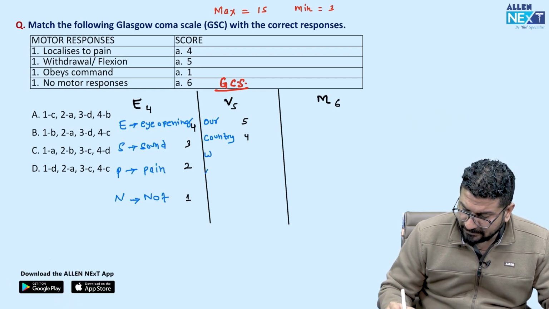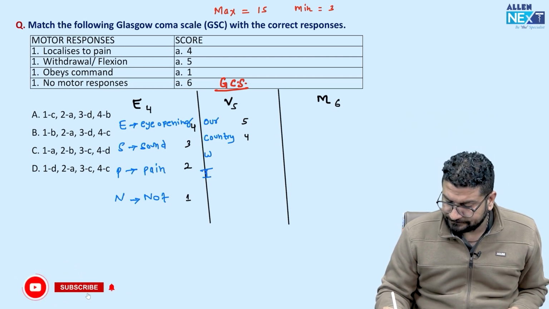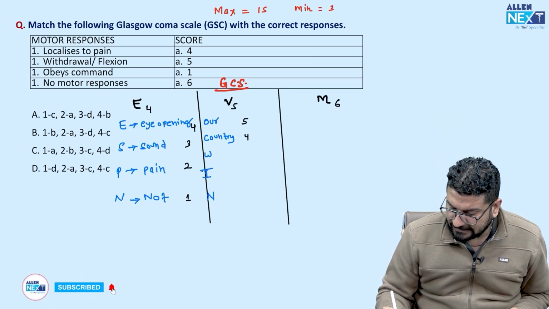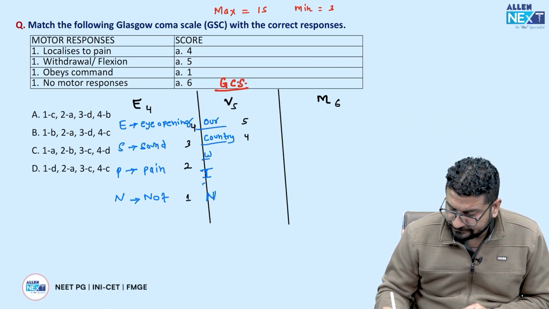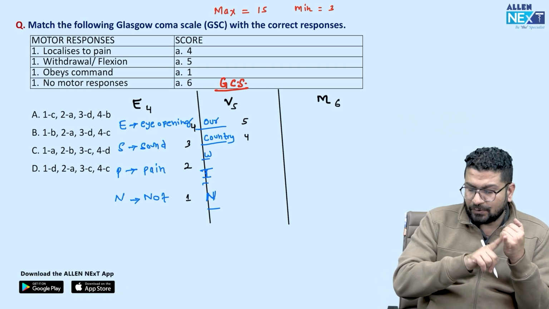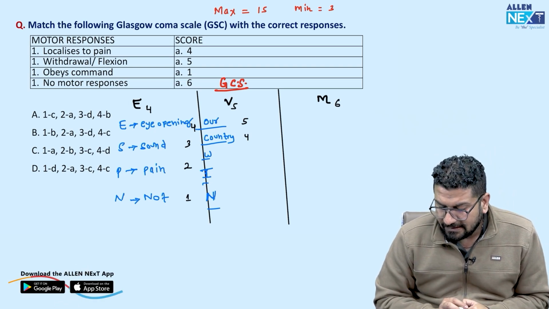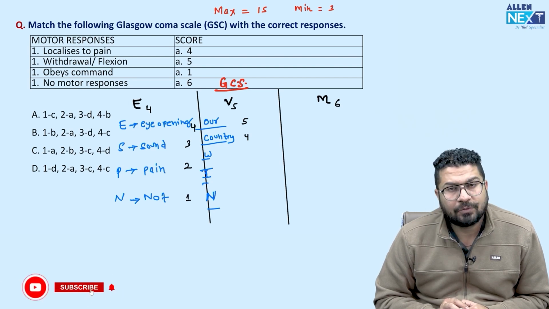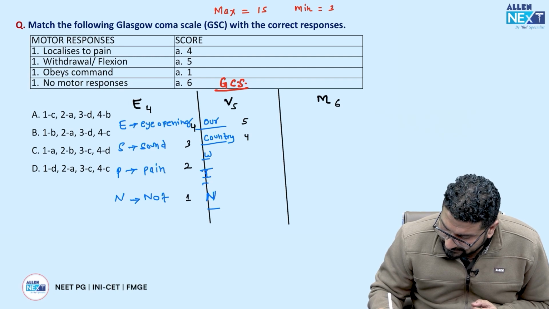Then incomprehensible sound means he is just moaning and no response. So remember the mnemonic R, country, win. R means oriented, country means confused, W means word inappropriate, I means incomprehensible sound, and not opening means कुछ नहीं कर रहा. So how we will label this?